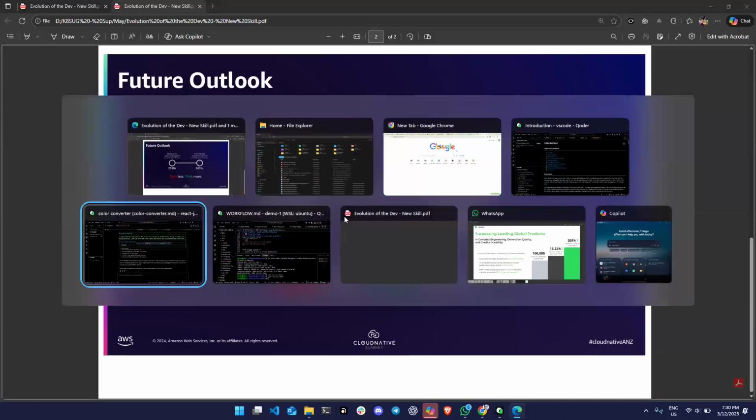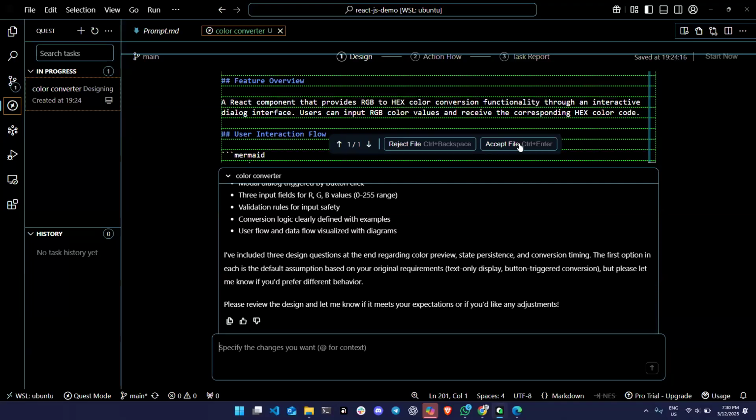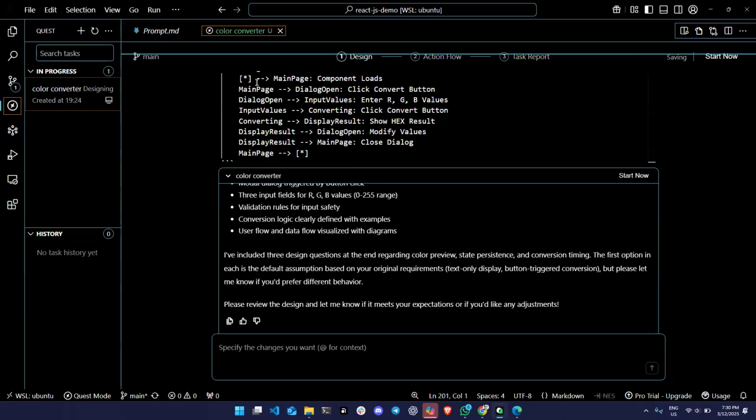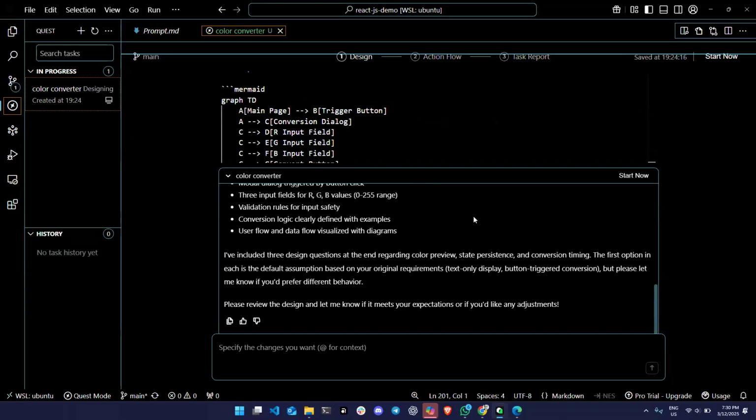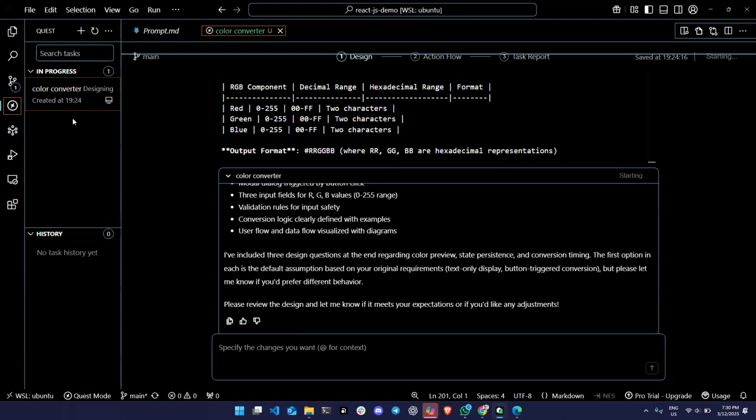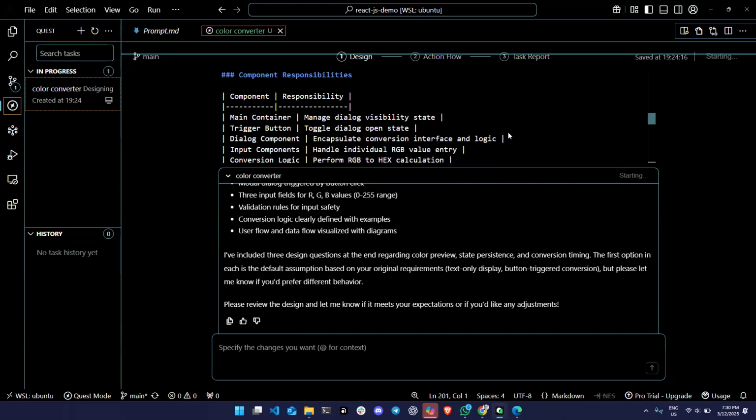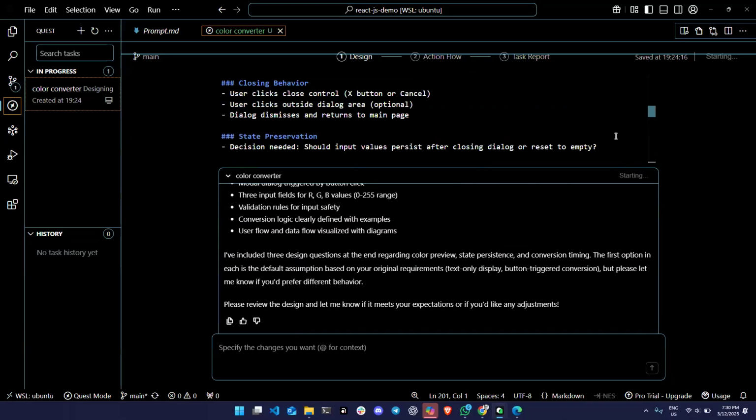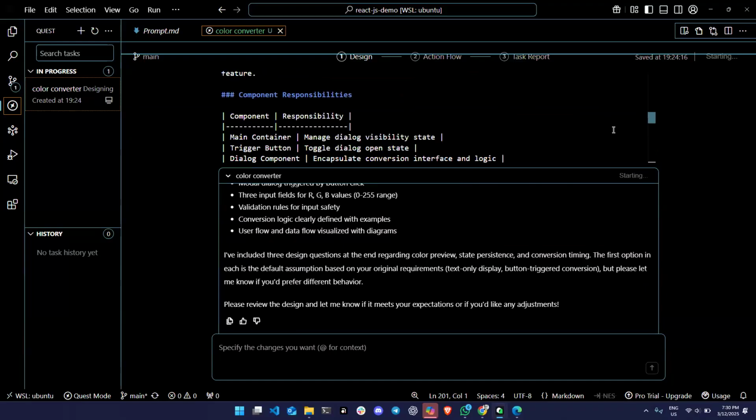Okay, so let's just see if the demo has finished. I believe this one. So you can accept the design. Once the design is accepted, it will go to the action flow, I believe. Yeah, so you can see that it has built a lot of documentation to start.